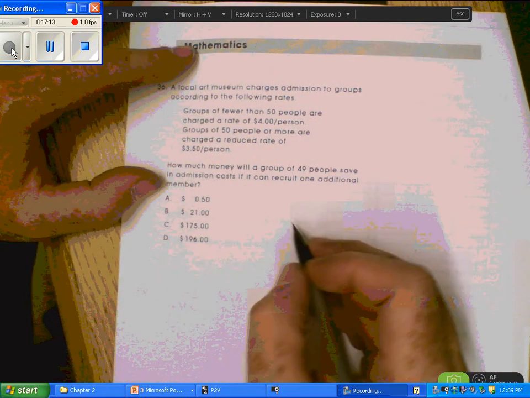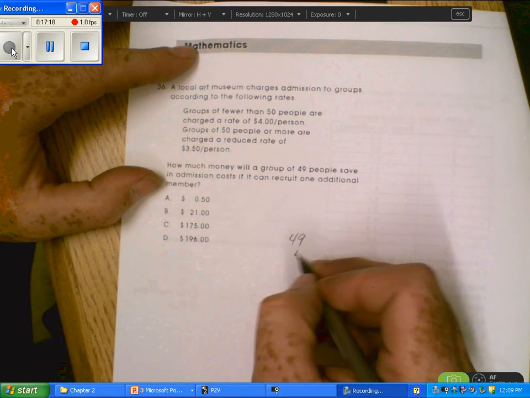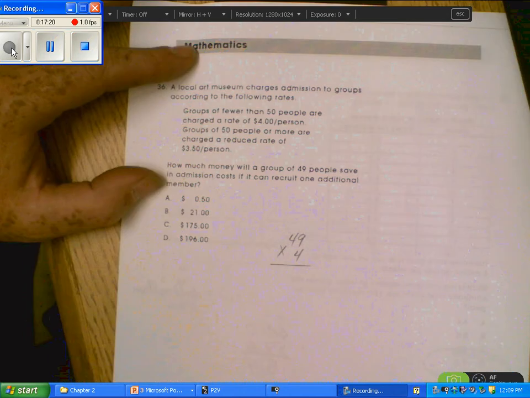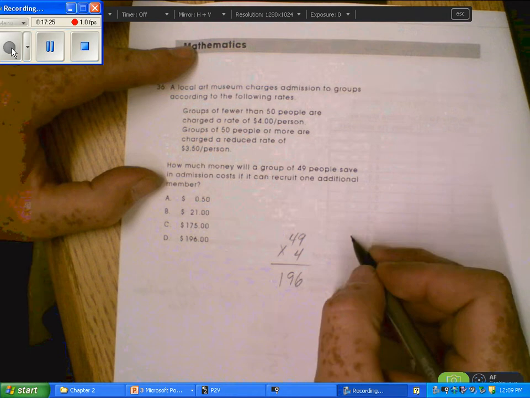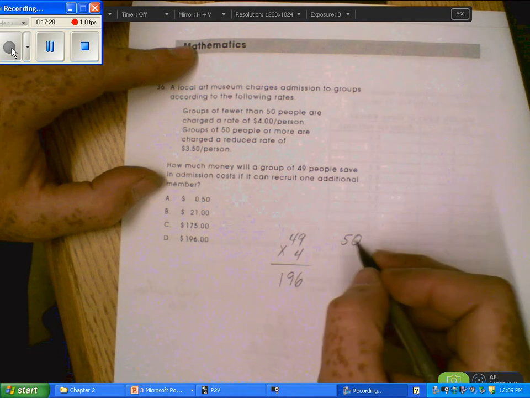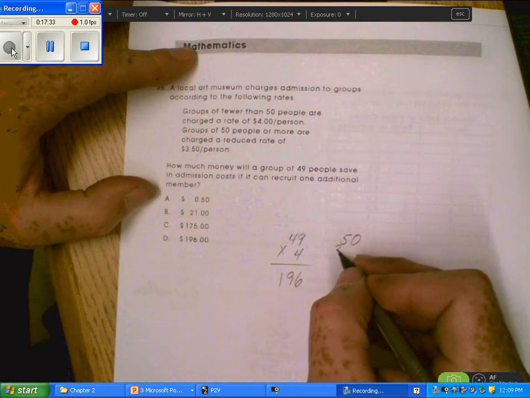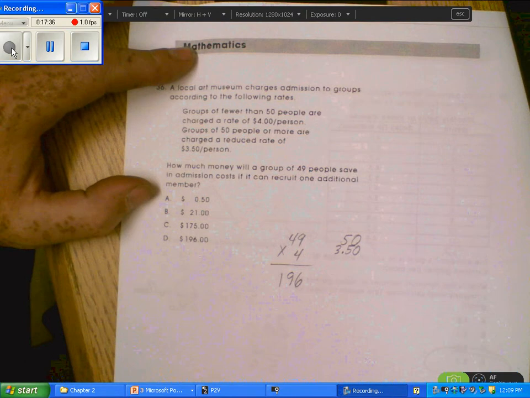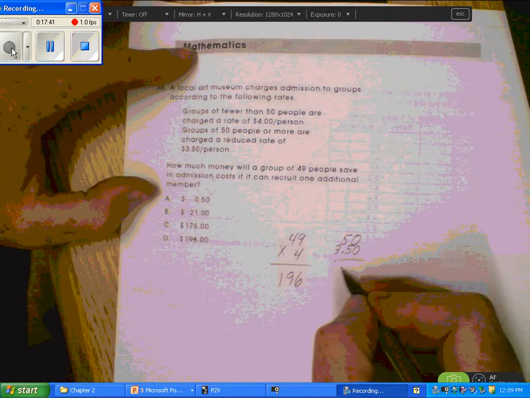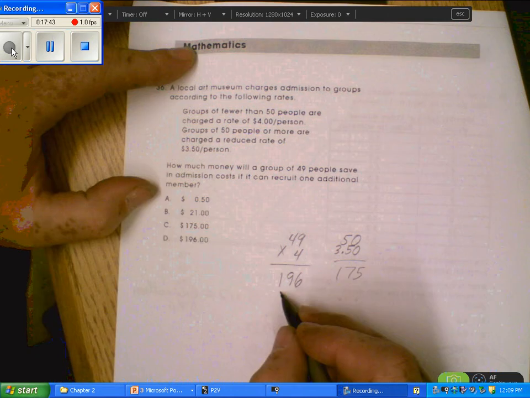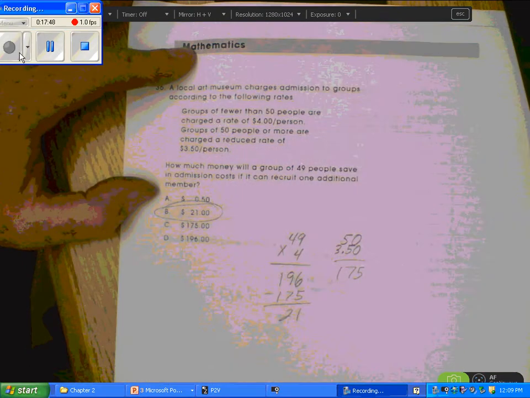So if they got 49 people, that means they're going to be charged $4 per person, so we can multiply that. 49 times 4, you get $196. If they had 50 people, then they would be charged $3.50 per person, so we multiply those, and you get $175. Subtract those two, and you get that they would save $21.